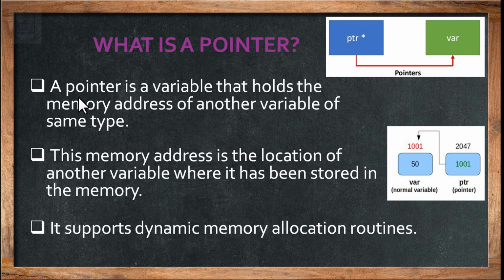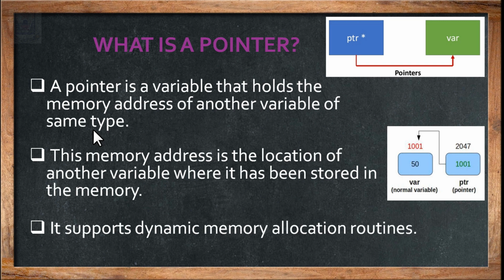So defining a pointer: it is a variable that holds the memory address of another variable of same type. Now what do you mean by same type over here? A pointer pointing to a variable should be same as the variable type. Means if the variable is belonging to integer type, the pointer should also be of integer type.